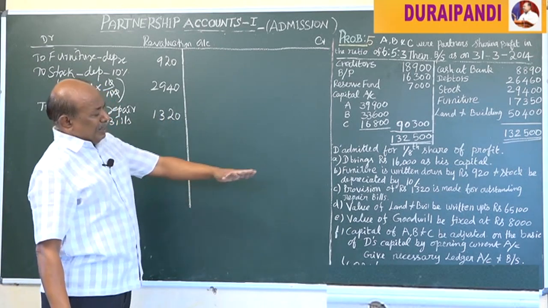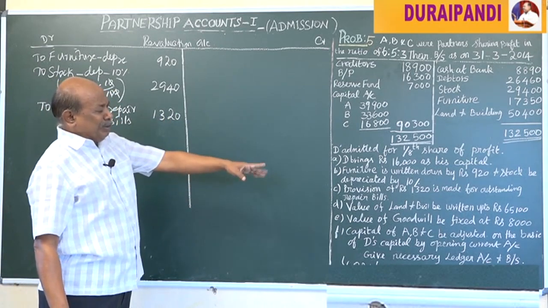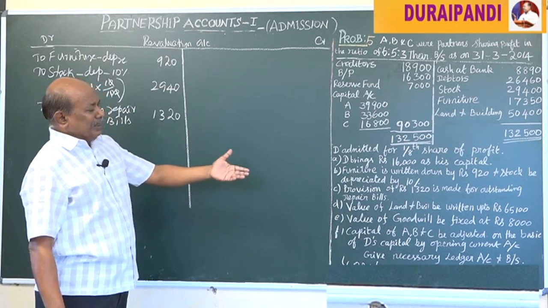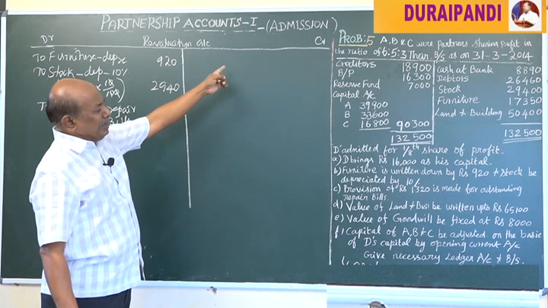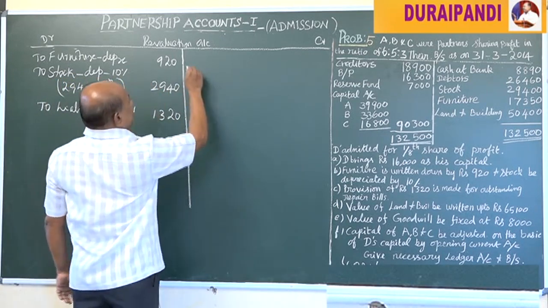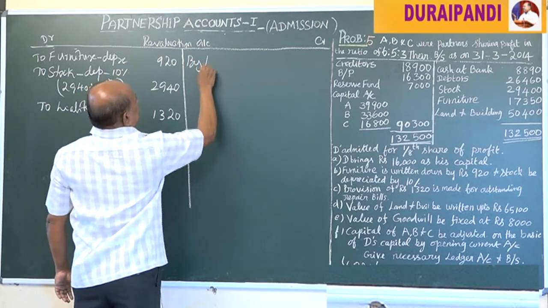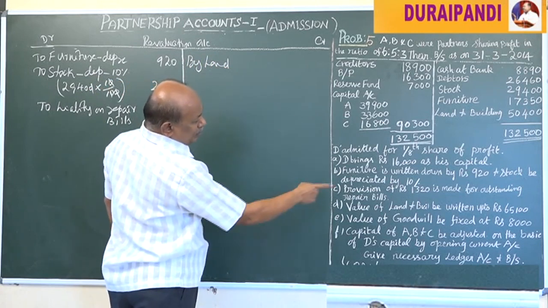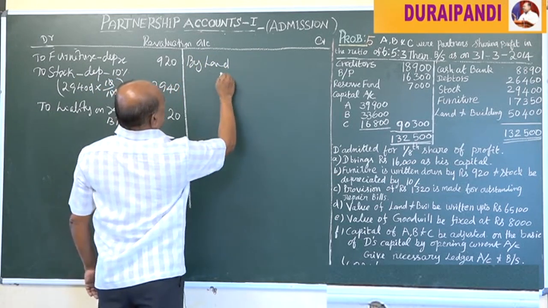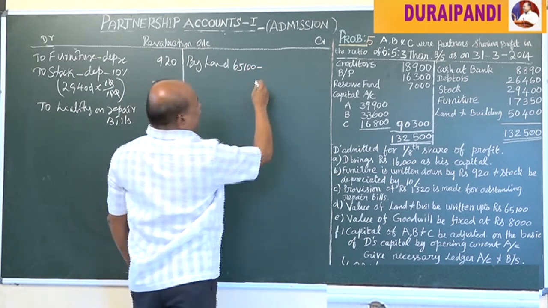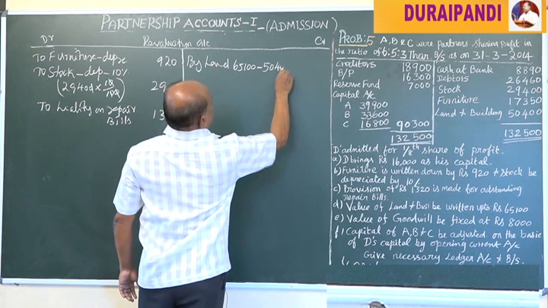Then the value of land and building is written up to 65,100. That is, the land value was increased or appreciated. That is income. Income should be credited to the revaluation account, by land and building. The figure was 65,100 minus the value already appearing, 50,400.